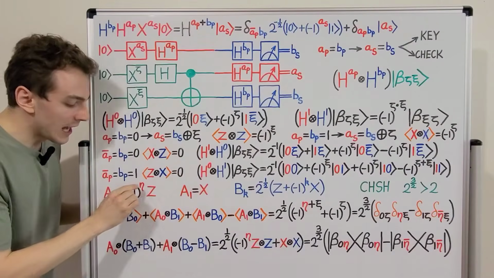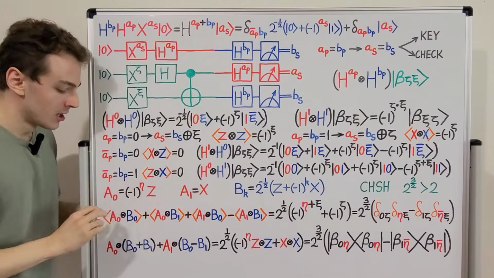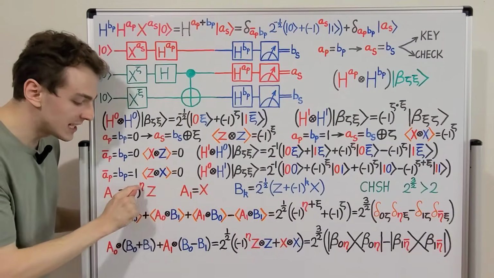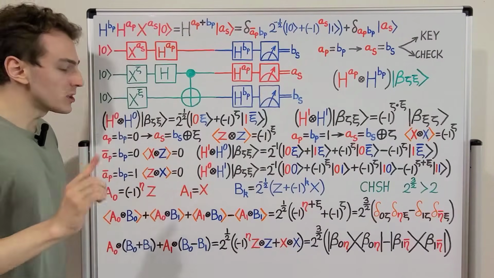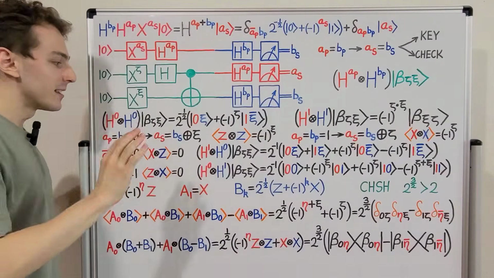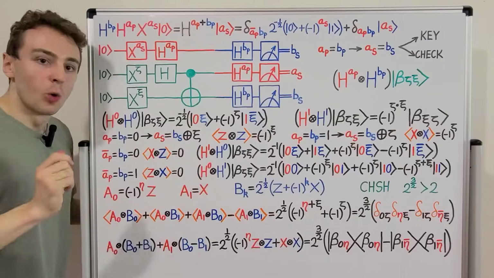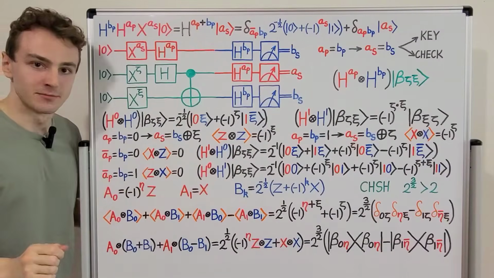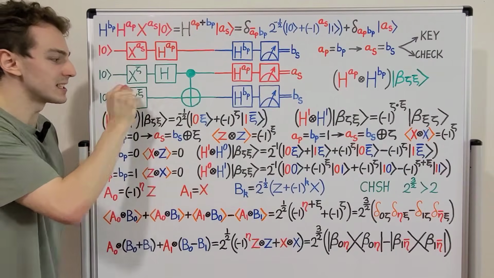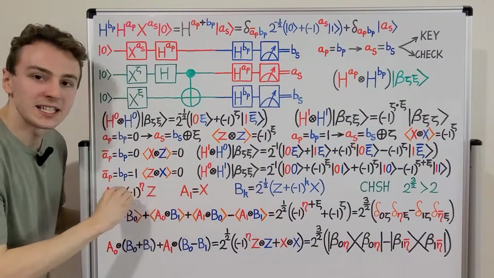Let's consider the other case where eta is set equal to 1 and this minus sign is activated in this definition. So in that case, we're going to have A0 equal to minus Pauli Z. So that's when we set eta equal to 1. And that corresponds to the case where zeta and xi have opposite values. So that means that our EPR source is either preparing the beta 0,1 state or the beta 1,0 state. So if the EPR source is preparing a Bell state that is specified by different values of zeta and xi, then we need to set eta equal to 1 and activate this minus sign.